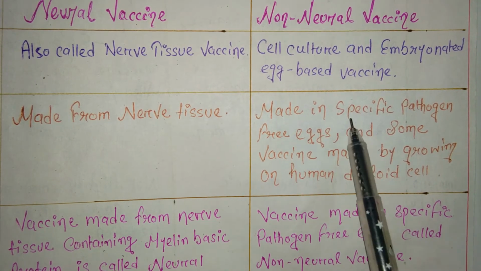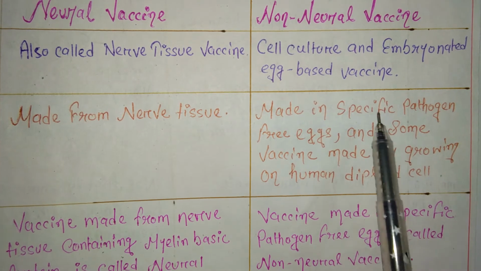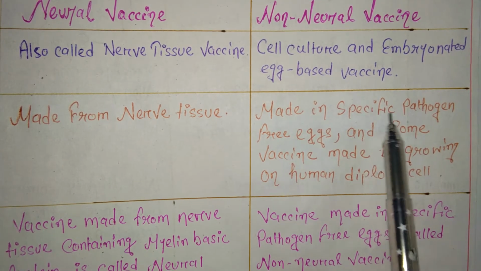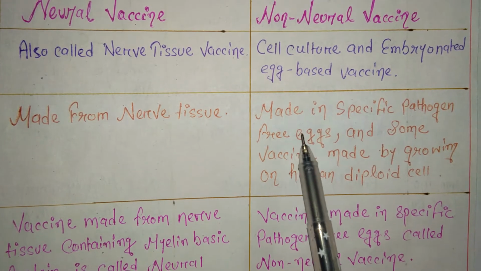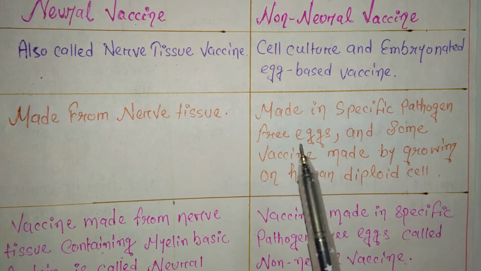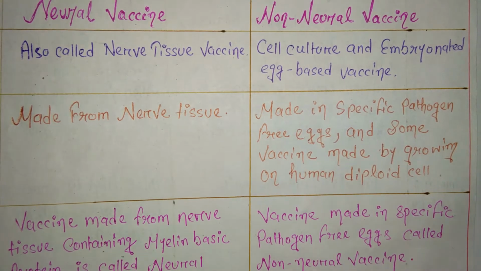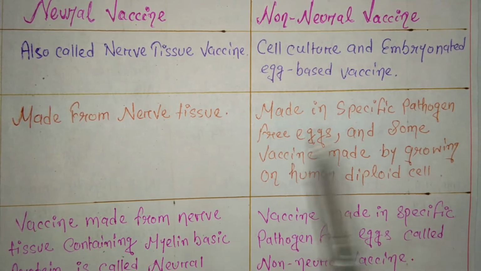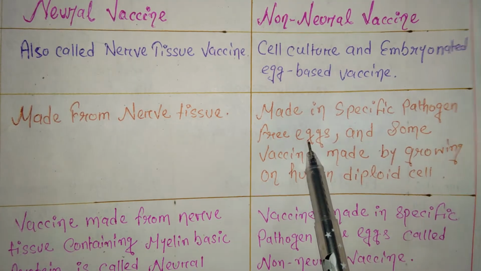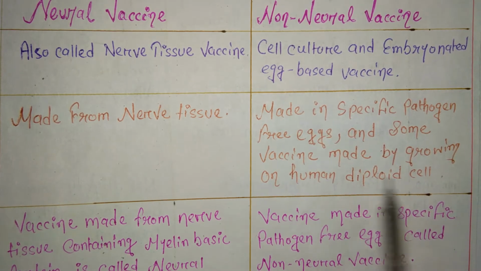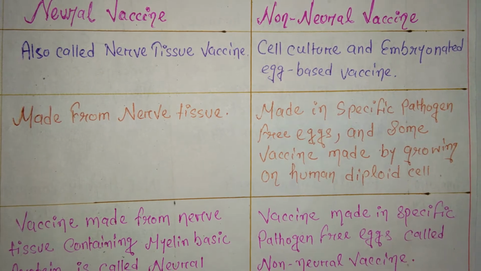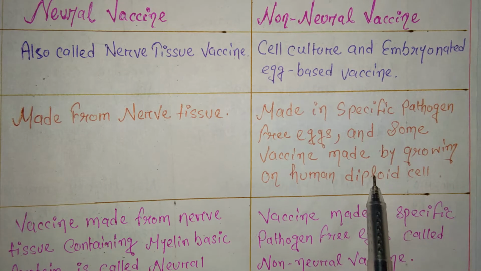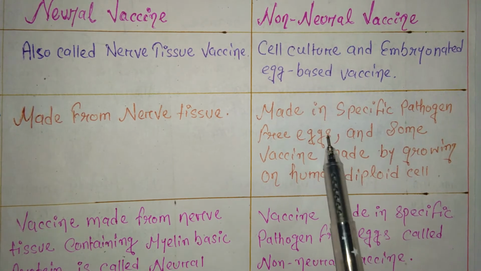So it is made in specific pathogen free eggs. This term, specific pathogen free, is used when we use some product for laboratory purposes. When you use some animal product, like here we are using egg and also human diploid cell, we are using these for laboratory purposes.